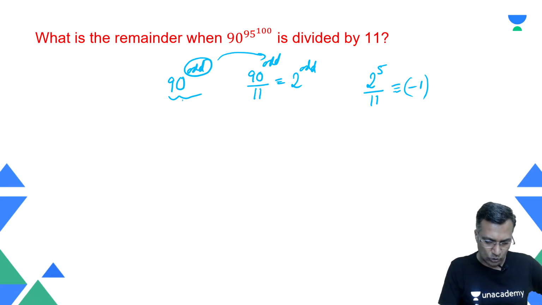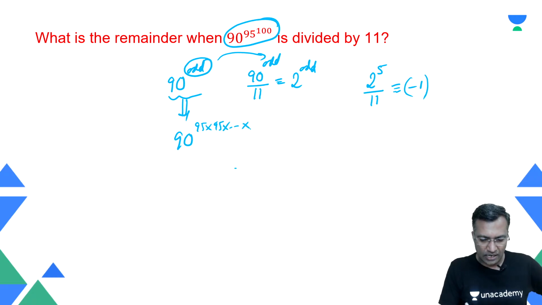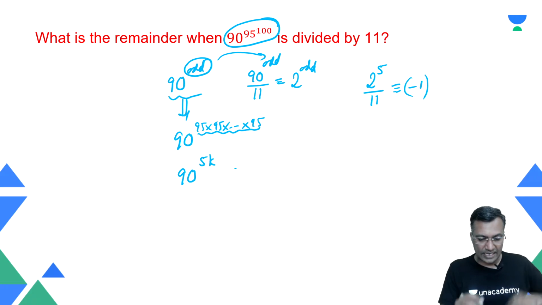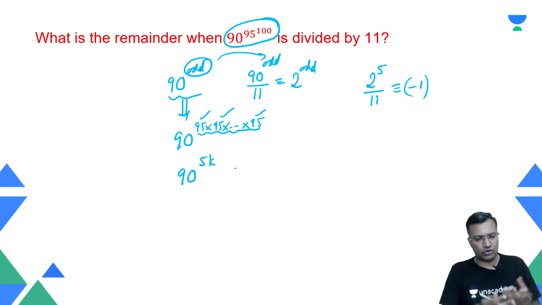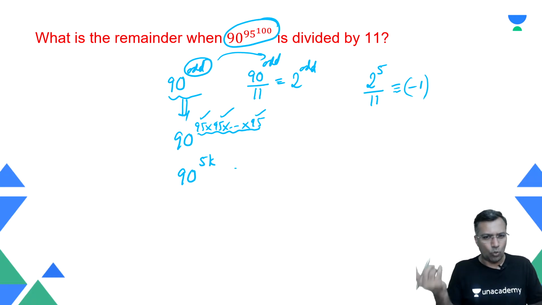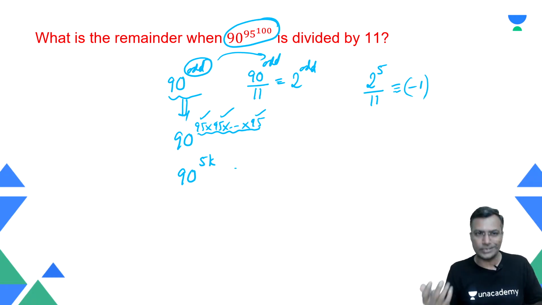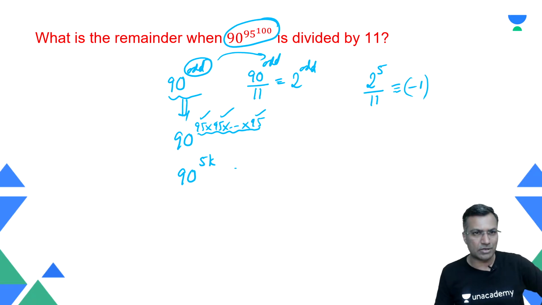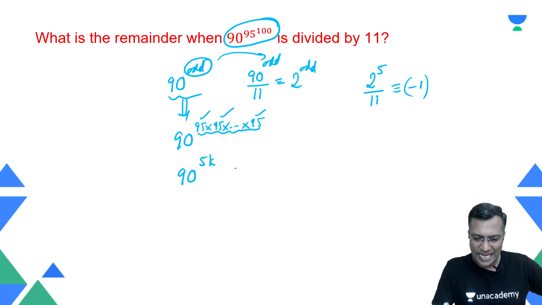Come back to this and take a look at this odd power, this number. 90 raised to power 95 into 95, like this you are writing 100 times 95. So this whole information can also be written as 90 raised to 5k. I can write it as a multiple of 5 because it's 95, 95, 95. When you're writing 95, 95, 95, what are you trying to say? Already you are saying that it is nothing but 5k, a multiple of 5, because I want to capitalize on this.